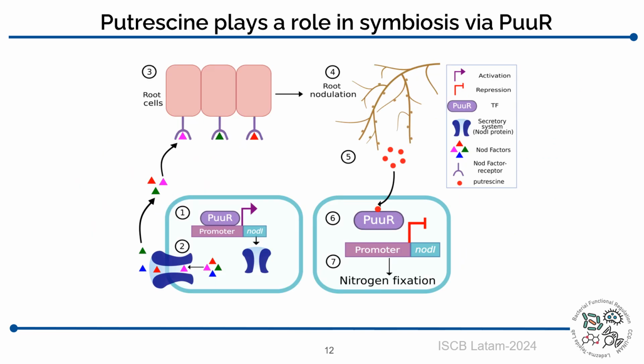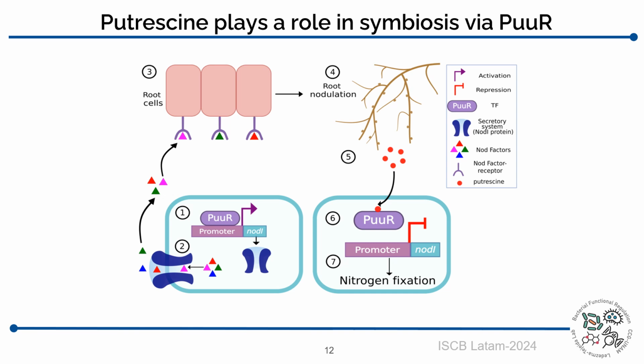Finally, we ended up with a model in which putrescine plays a role in the symbiosis via PuuR. And this is achieved by the following steps. First, the PuuR transcription factor binds to the promoter of the nodI gene, leading to its transcription. This nodI gene codifies for a secretory system, which allows the export of some signals from the bacteria that signal root cells, triggering nodulation. And once nodulation occurred, the plant produces putrescine, which is then internalized by the bacteria.